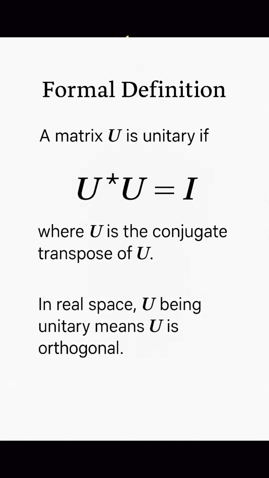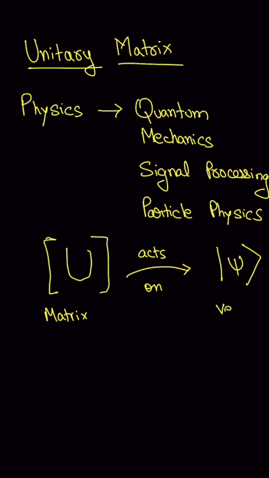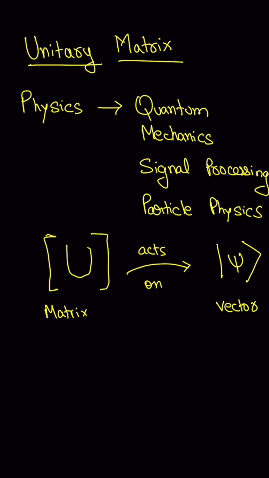But what it simply means is that if you take the transpose and complex conjugate of a matrix and multiply by itself, you get the identity matrix. So this is the unitary matrix U here, and in real space it's called orthogonal, and it acts on a vector. This process we call unitary transformation.